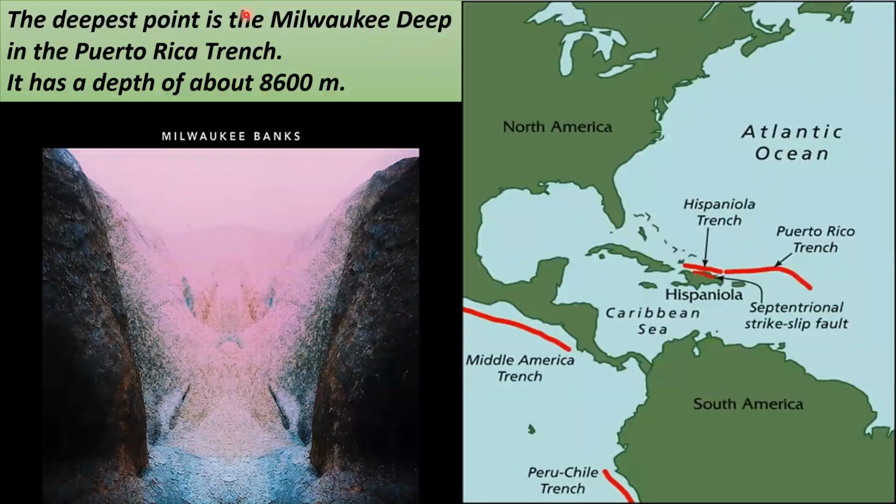And like the Mariana Trench in the Pacific Ocean, the deepest point of the Atlantic Ocean is Milwaukee Deep in the Puerto Rico Trench. It has a depth of about 8,600 meters.